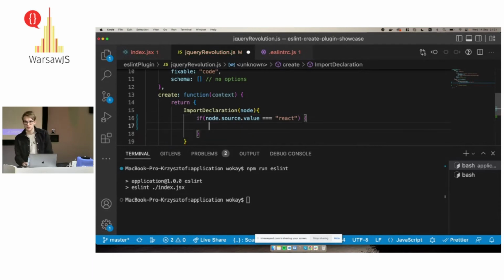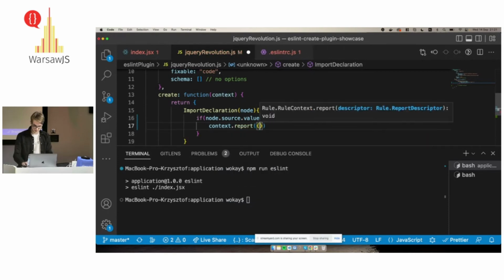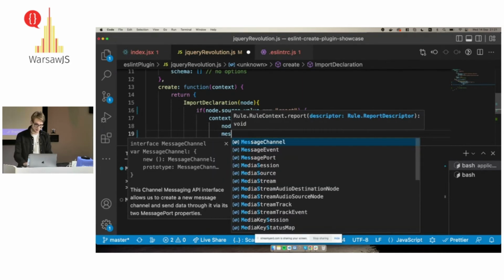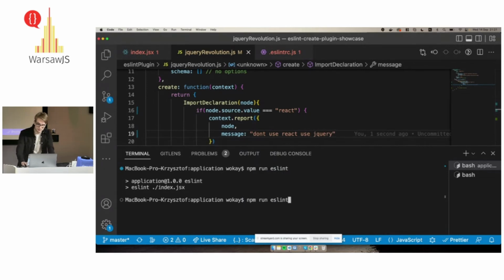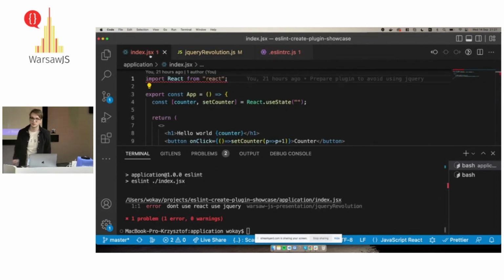Of course, if you are afraid of it, use console logs or just AST Explorer. When we are able to do it, we can report that this node is incorrect, because, come on, it uses React. And give the message: don't use React, use jQuery. If everything works, we get: don't use React, use jQuery. So in that way, we make our development better.